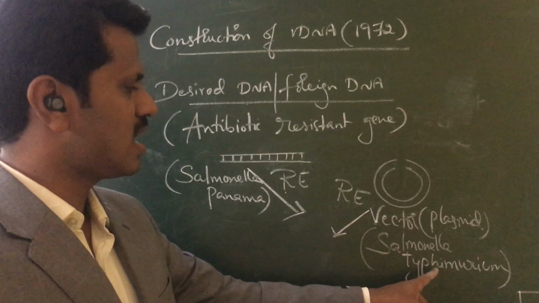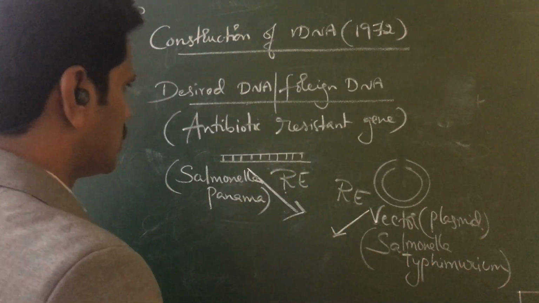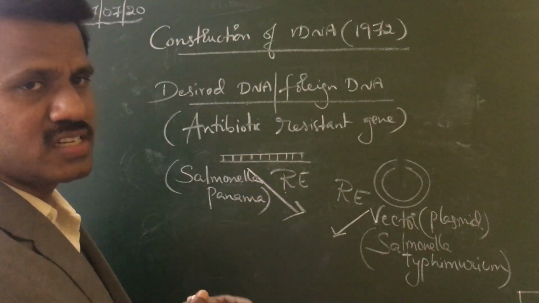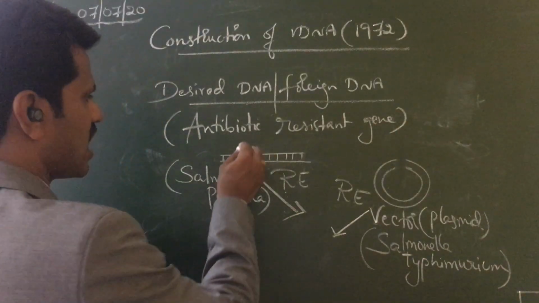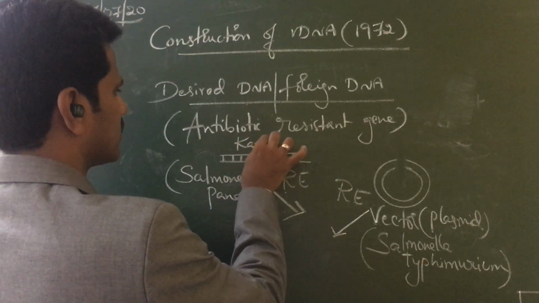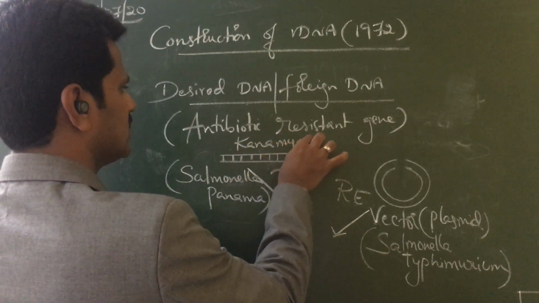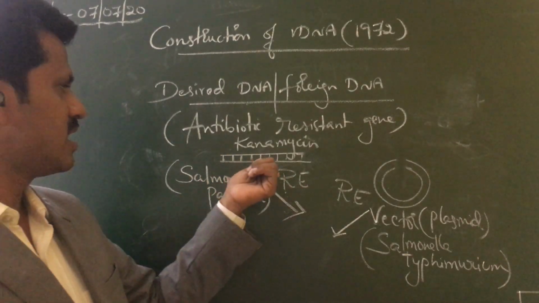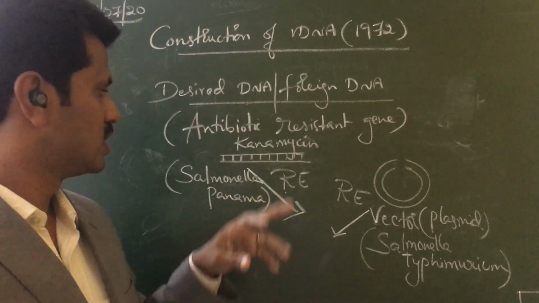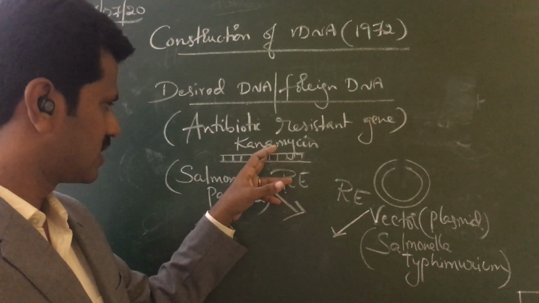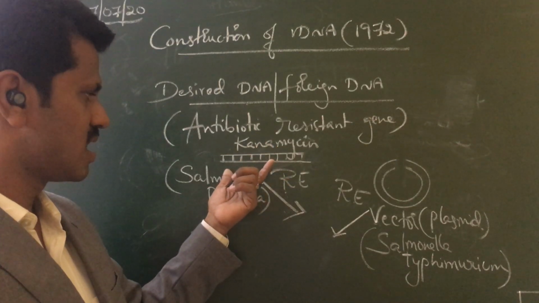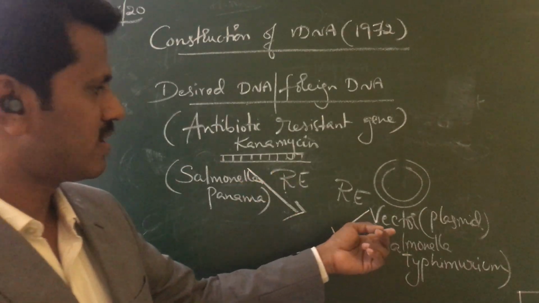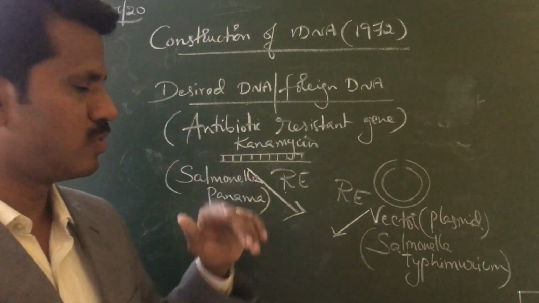So which antibiotic resistant gene is it? It is the kanamycin antibiotic gene. This gene can resist an antibiotic called kanamycin. So the kanamycin gene is the desired gene, taken from Salmonella Panama, and the vector is taken from Salmonella typhimurium.